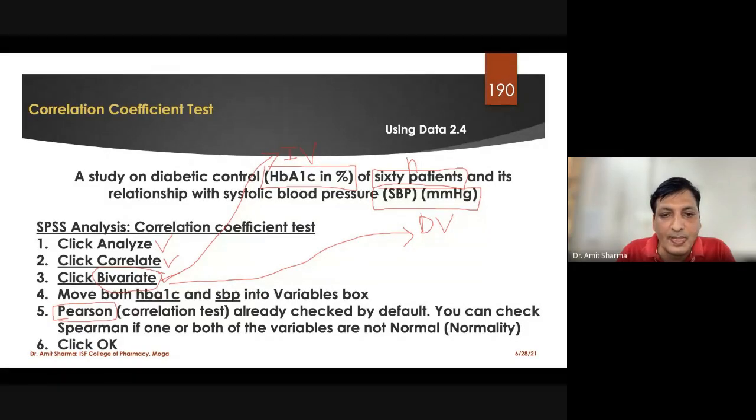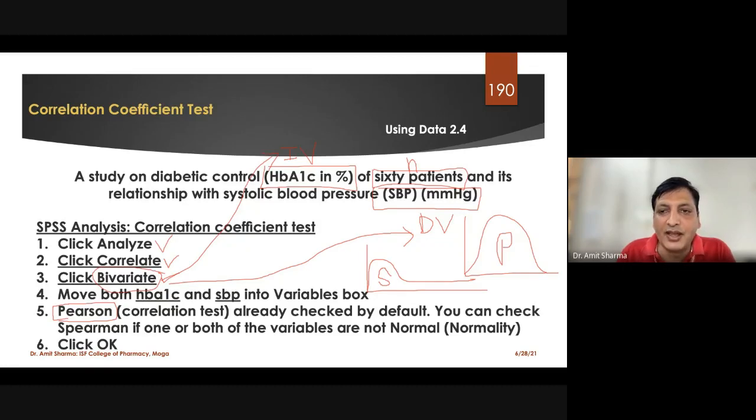Pearson was the scientist who invented the test, so we call it Pearson correlation, or we call it Spearman correlation. Both are different. Pearson we apply for data which is normally distributed, and Spearman correlation is applied for data which has skewness. How do we decide?